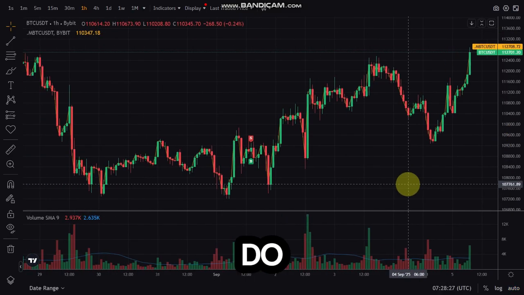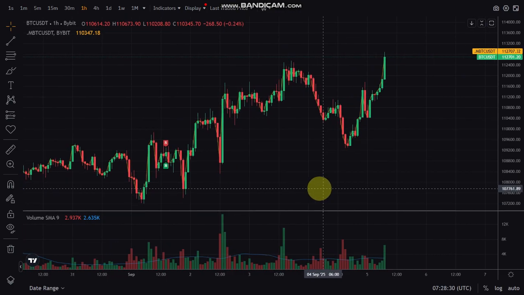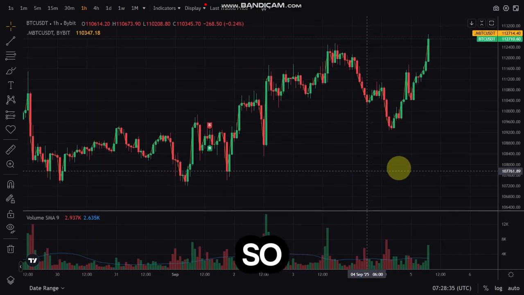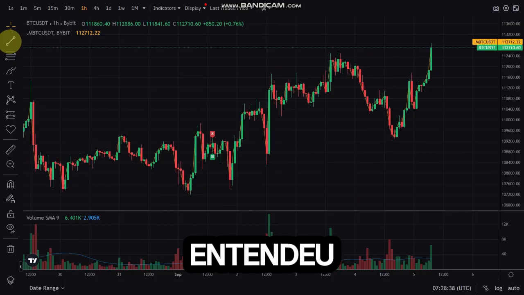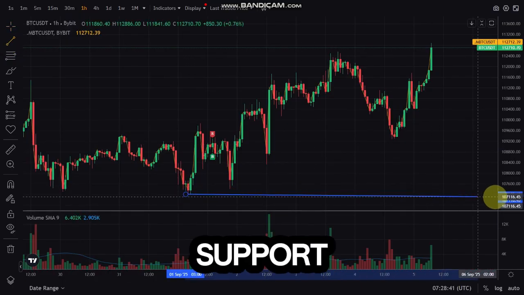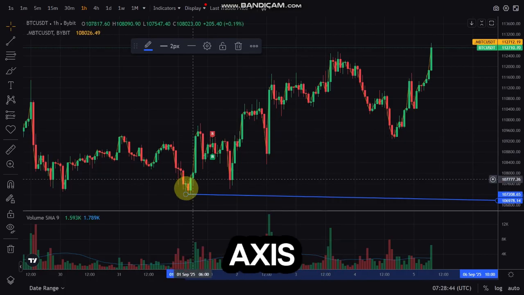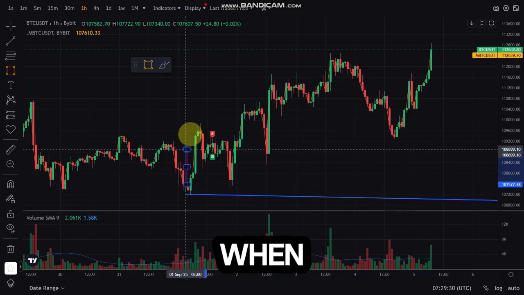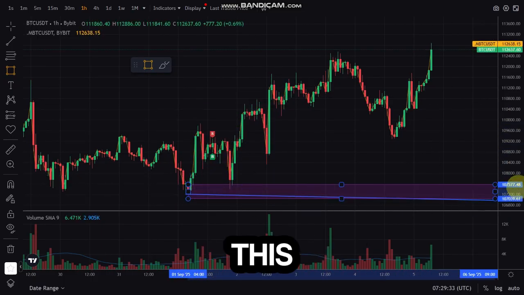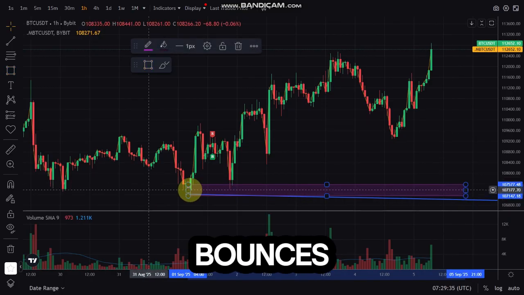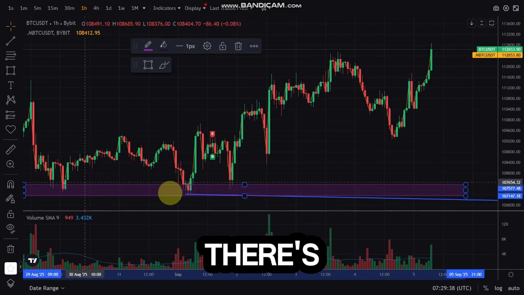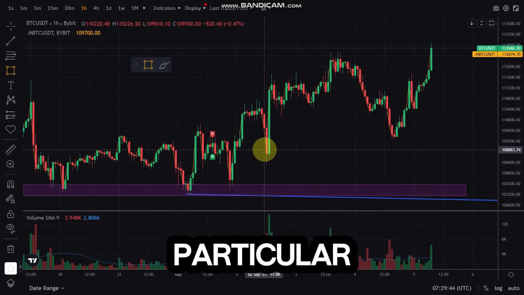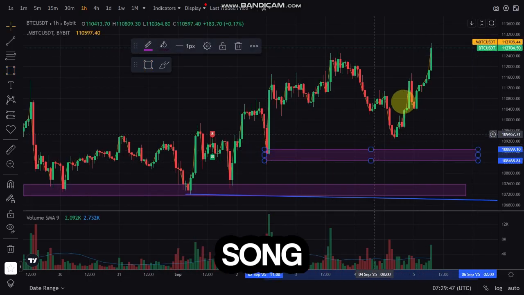The easier approach we can use to trade this coin is to look for support and resistance. From this particular place right here, as you can see, was a support level. I would like to use the horizontal box to draw this out for you guys. This region right here is a support zone, because when price goes to this place it bounces off. If I extend it back, I can also see there's a support zone at this particular place. The next support zone will be this particular region, and the next one will be this region.